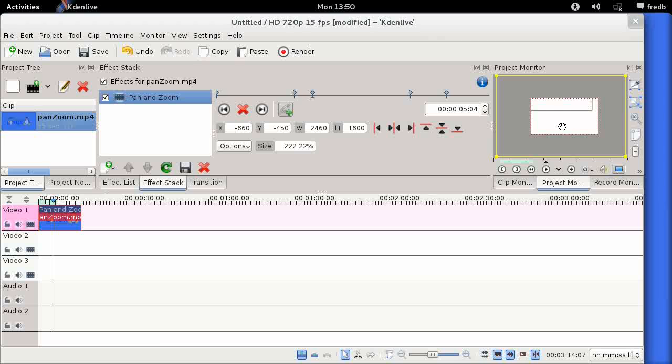So it's not really very good, but then we can pick it up and move it around to the position we want it here. Okay, so we kind of want it in a corner here, but we want to see the top part of the screen. So yeah, that's probably about it. And then, so you can do it that way by manually sizing it here, kind of what you see is what you get method, or you can come back to the effect window here and you can manually type in